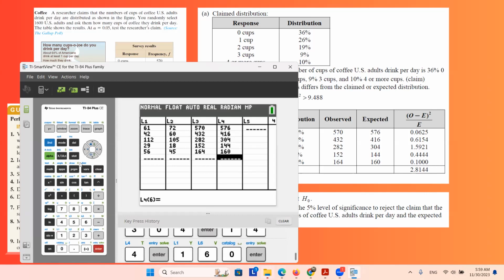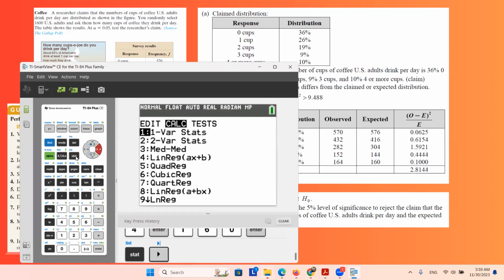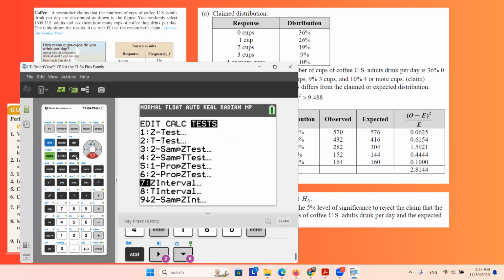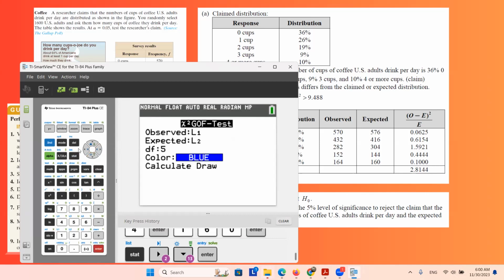Here we go. Now you need to go to stat and then go to the tests and find the goodness of fit. Chi-squared goodness of fit is the answer. Remember to change these. You have L3 and L4. So second 3 and then second 4.